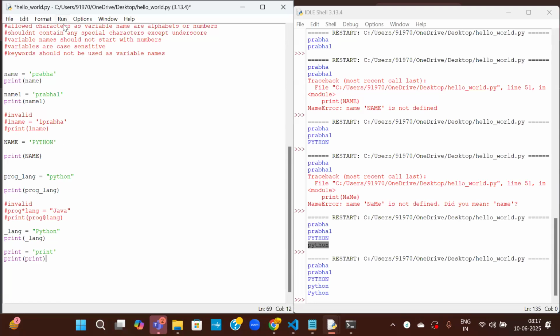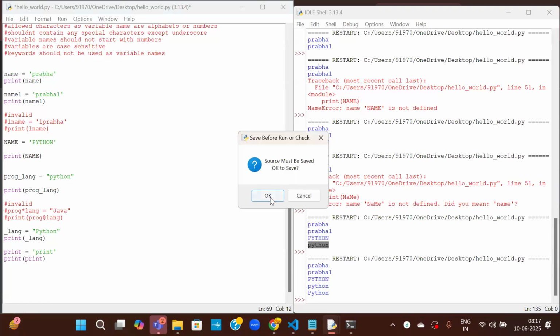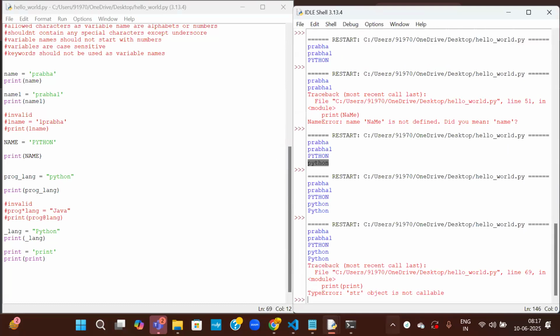Let us do that. Print of print, it will give an error now. See here, string object is not callable. Print of print, because this functionality is different. Whatever I'm calling is different. So it will lead to confusion, not knowing whether it is a default function or the variable we have defined. So it leads to errors. So we should not use keywords as variable names.